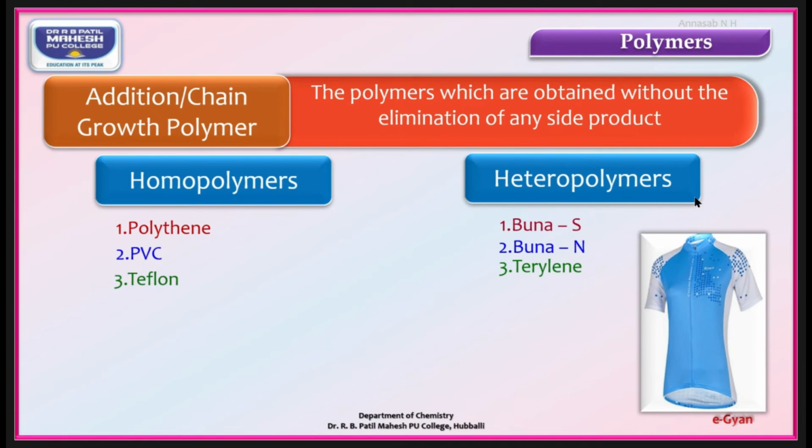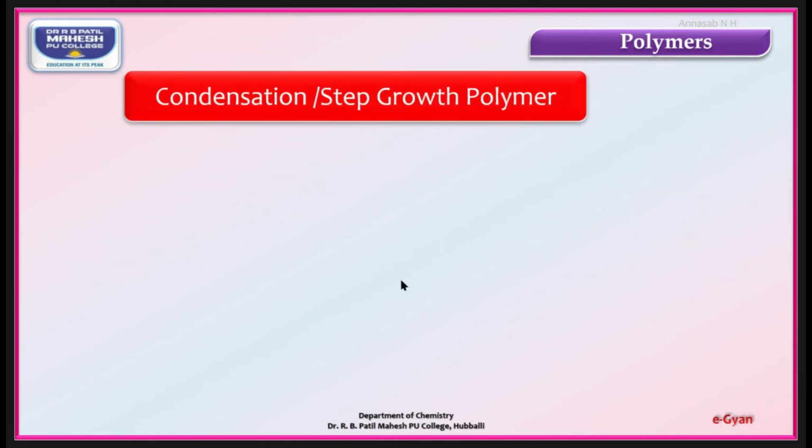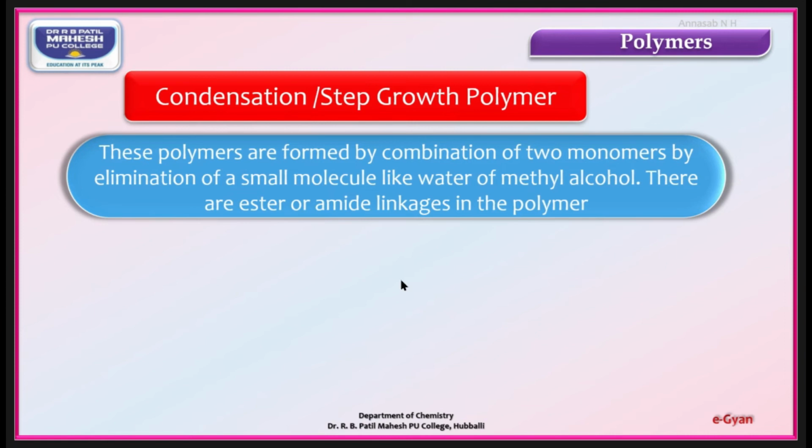Moving to the second type, condensation or step growth polymers. Definition: these are the polymers which are formed by the combination of two monomers by the elimination of small molecules like water or methyl alcohol. It must be or. Water or methyl alcohol.